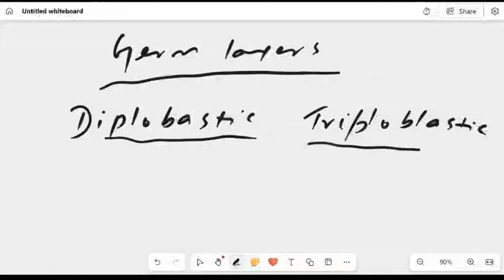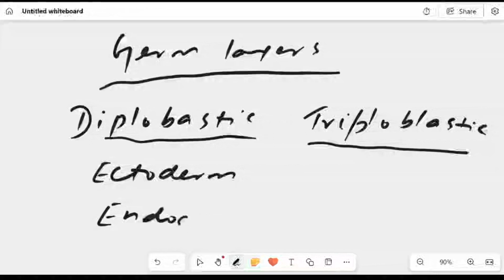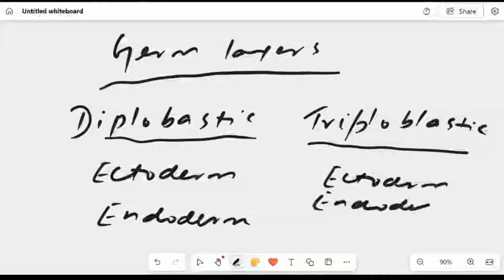Diploblastic means having two layers, ectoderm, the outer layer, and endoderm, the inner layer. Apart from ectoderm and endoderm, if we have a middle layer that is known as mesoderm, it is known as triploblastic.